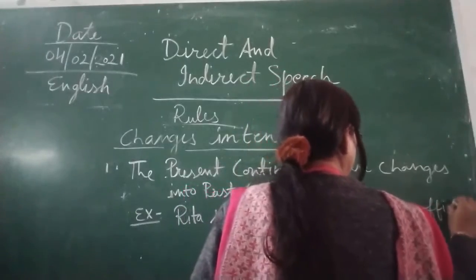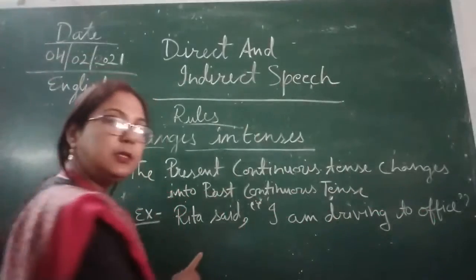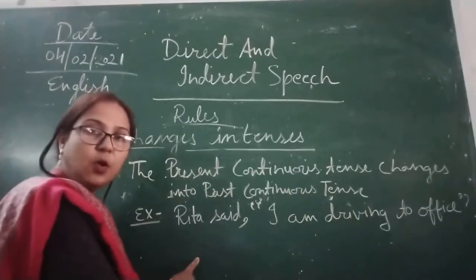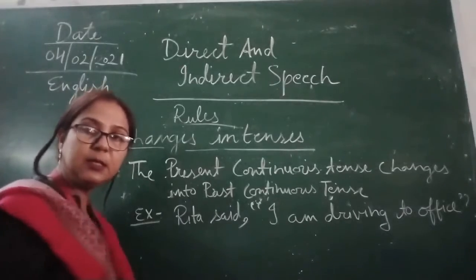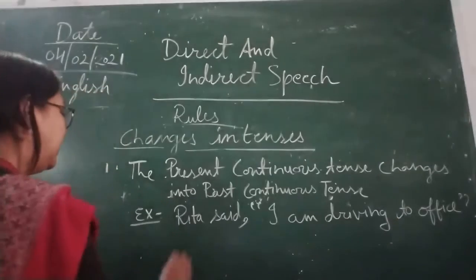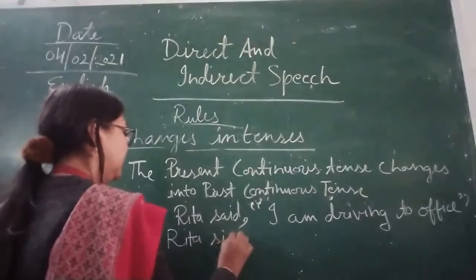Okay children, I am driving to office. Now here you can see this is written in present continuous tense. Now we have to change it into past continuous tense. So what will we do? We will keep only "Rita said".